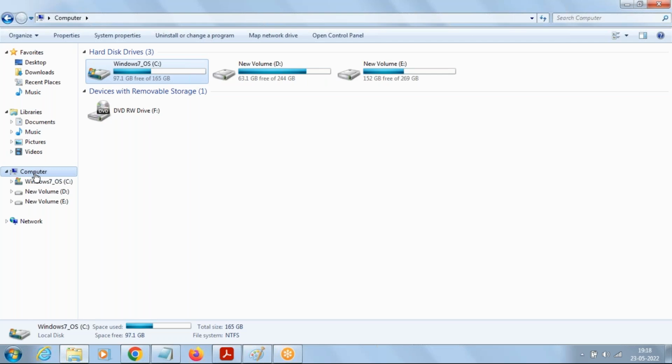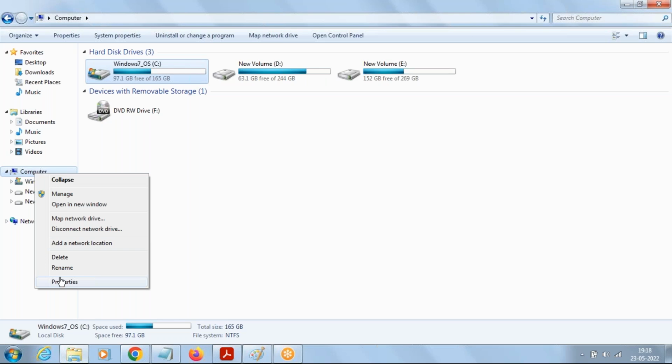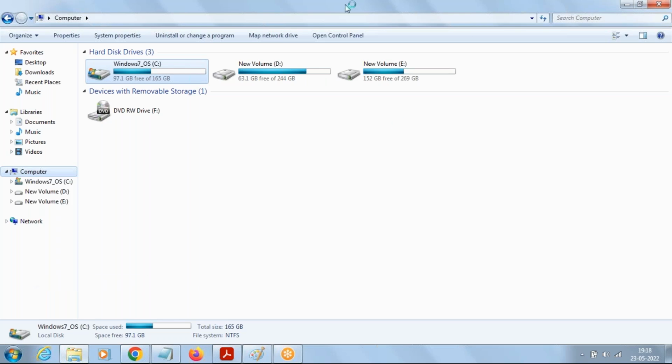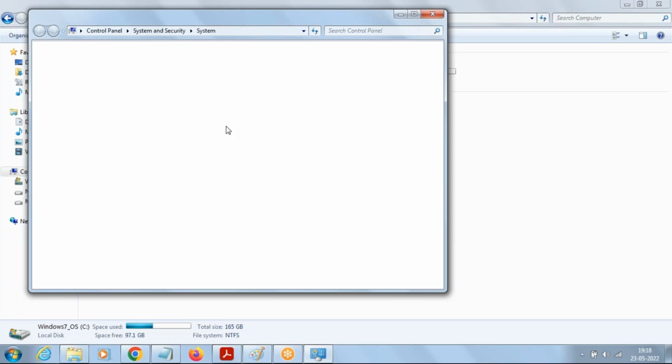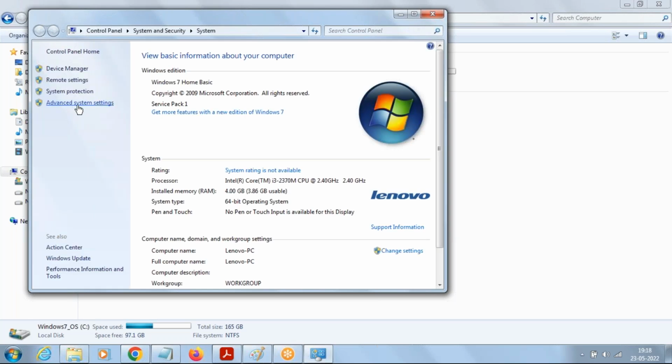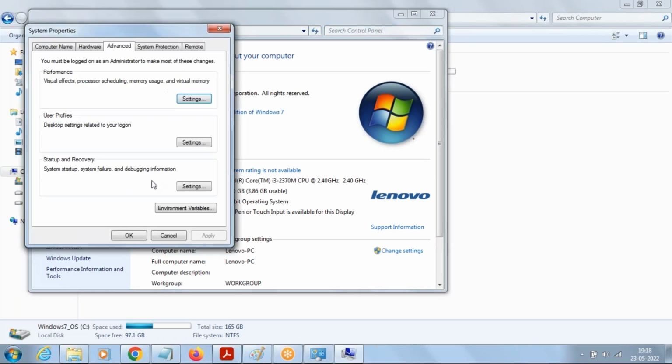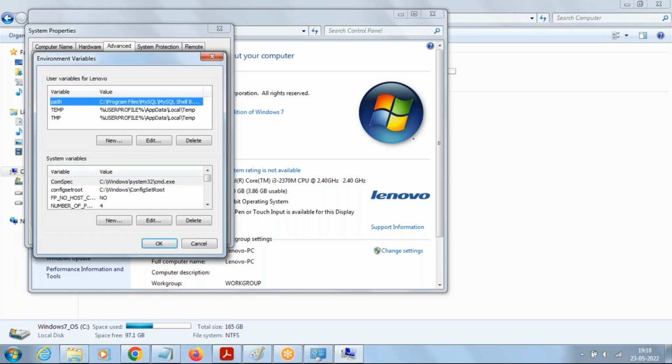Right click on This PC, go to properties. In this, click on advanced system settings. Then environment variables.